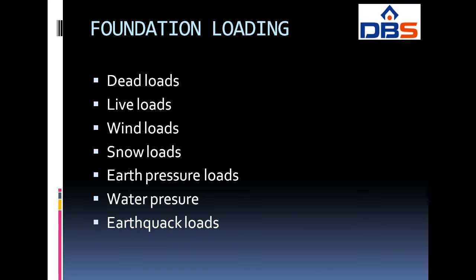Next one, foundation loadings. The foundation may be subjected to one or more of different types of loads. Those loads are nothing but dead loads, live loads, wind loads, snow loads, earth pressure loads, water pressure, and earthquake loads. First one, dead loads.